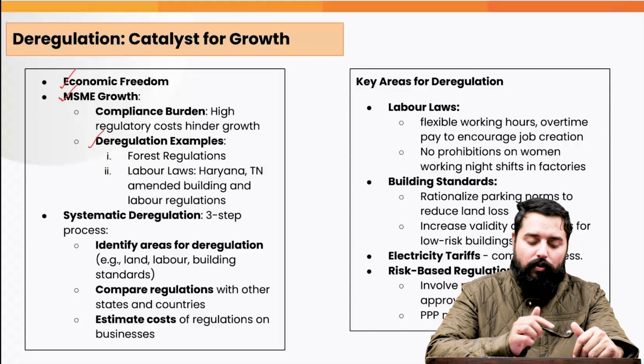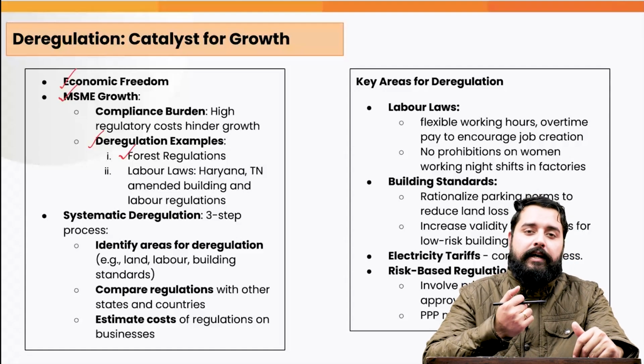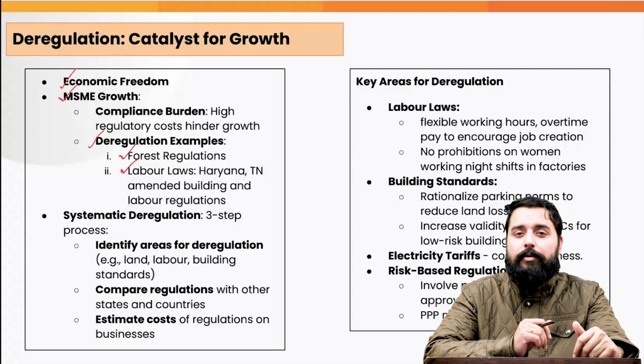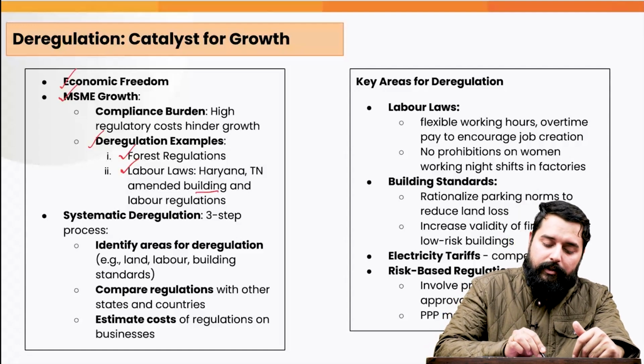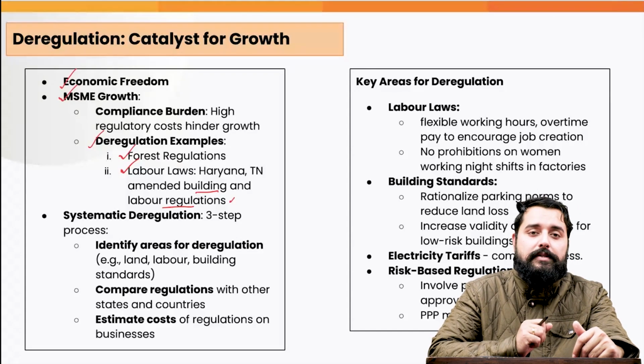For example, going for improvements in forest regulations, like allowing someone access to their own land. And the labor laws need improvement. For example, the states of Haryana and Tamil Nadu amended the building and labor regulations. It led to the growth of MSMEs there.